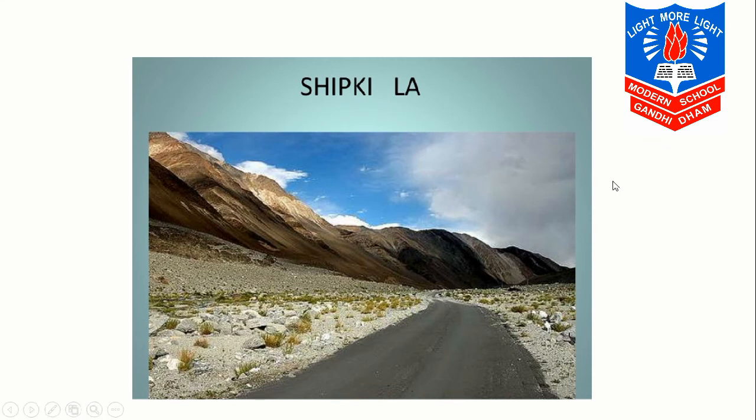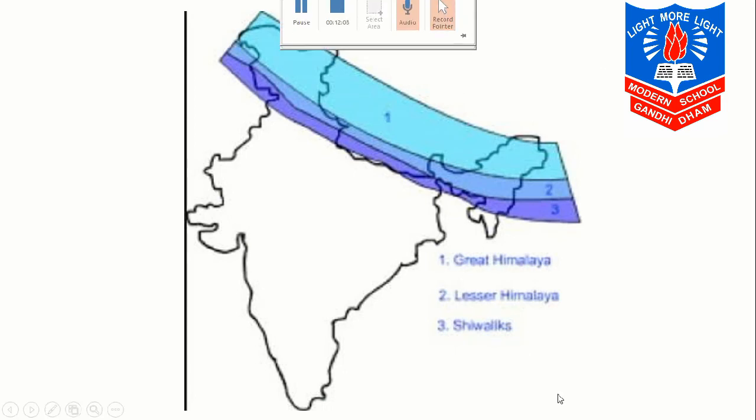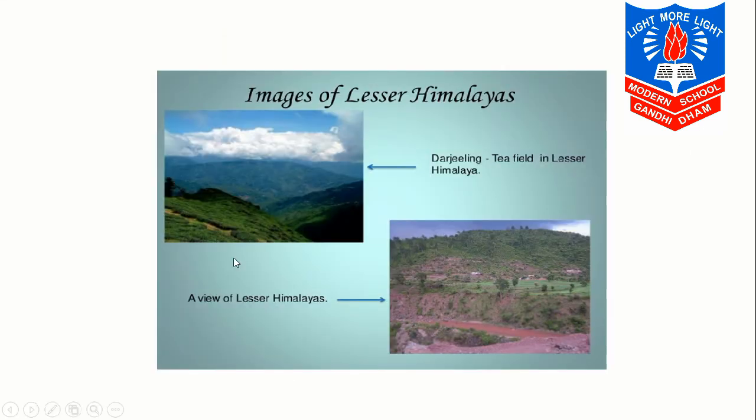Okay, clear with this. Now northern mountain ranges or the Himadri mountains. Now we will move to the second part. The second is the Himachal or the Lesser Himalayas. Here you can see the second range, the Lesser Himalayas. Point number 2 it is given. The ranges are mainly composed of highly compressed and altered rocks. The altitude varies from 3000 to 4500 meters. Here you can see the picture of the Lesser Himalayas. And the average width is nearly 50 kilometers.